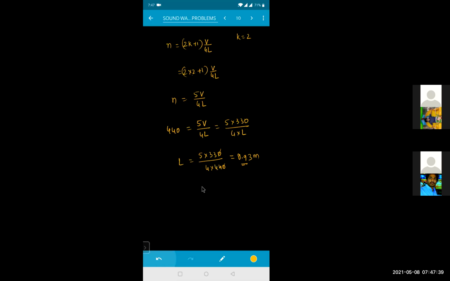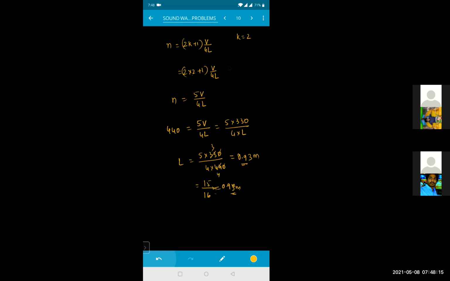5 into 3 divided by 4 into 4. అంతే కదా? So this will be 3, this will be your 4. 5 threes are 15, 15 by 4 into 4, 16. అంతే కదా? 15 by 16. 15 by 16 అంటే yeah, approximately that much. 0.93 meters.